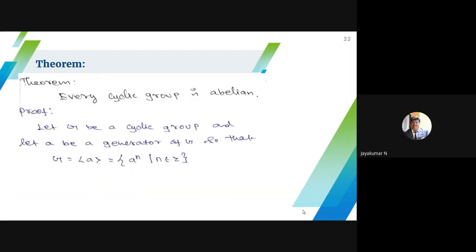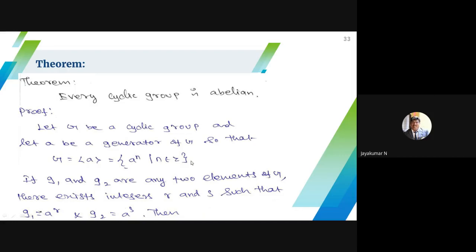Proof. Let G be a cyclic group and A be a generator of G. I assume that G is a cyclic group and A is a generator of G. So I can write G as A power n, such that n belongs to Z. Each and every element of G is represented by A power n, where n belongs to Z. What I have to show is that G is abelian. Abelian means I have to choose two elements and apply the binary operation, say A star B equals B star A, then we can show that it is abelian.